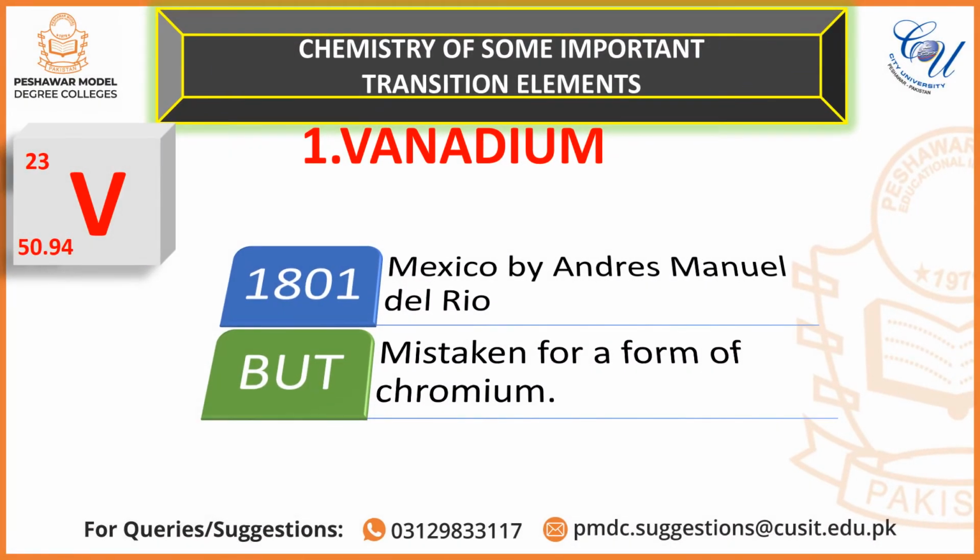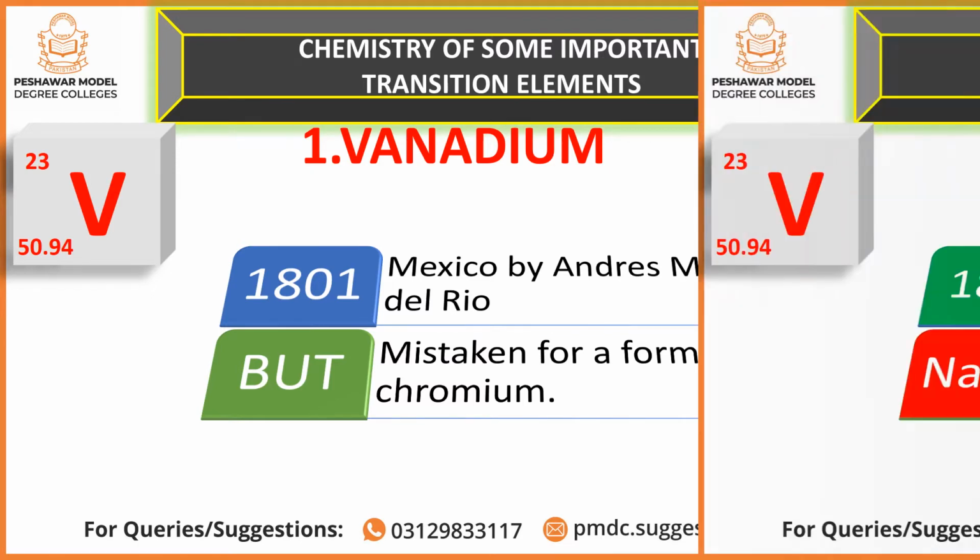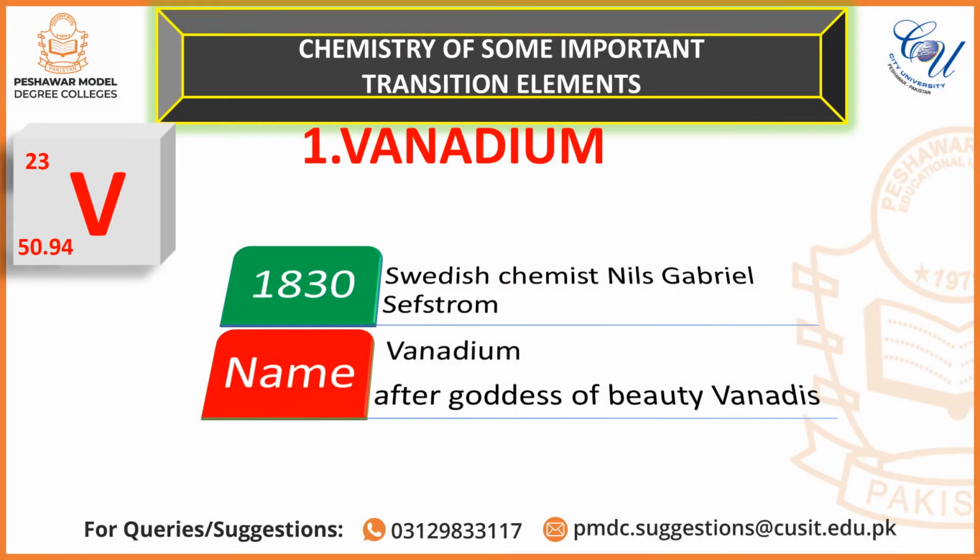It was discovered in 1801 in Mexico by Andres Manuel del Rio, but it was mistaken for a variety of chromium. It was rediscovered in 1830 by Swedish chemist Nils Gabriel Sefström. It was named vanadium after the goddess of beauty, Vanadis.